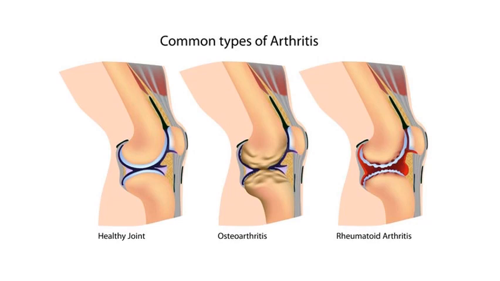Now here in the picture you can see that the first one is a healthy joint, the second one in which you can see the caps have degenerated. So this is osteoarthritis, whereas here there is an inflammation of the synovial membrane. Blood accumulation has taken place over there. So that is rheumatoid arthritis.